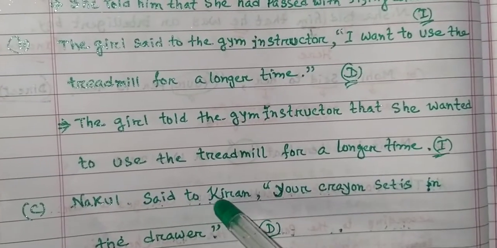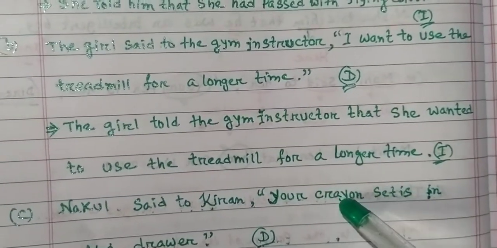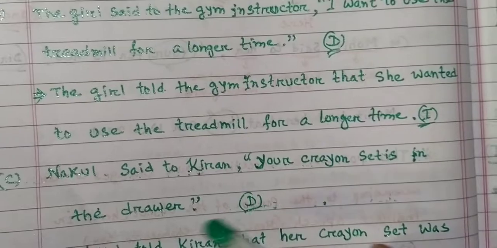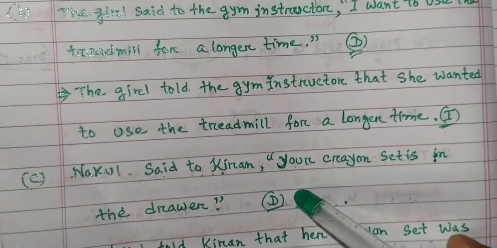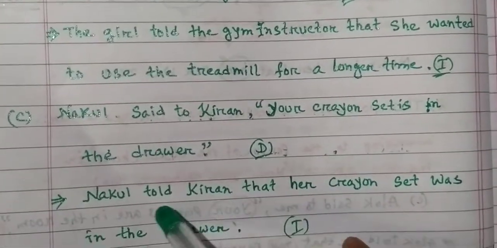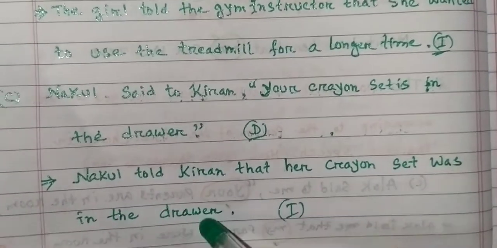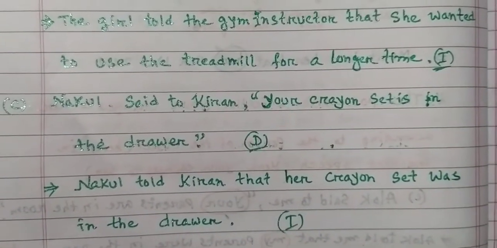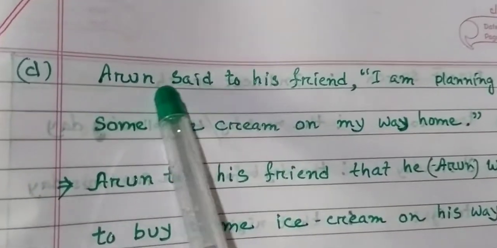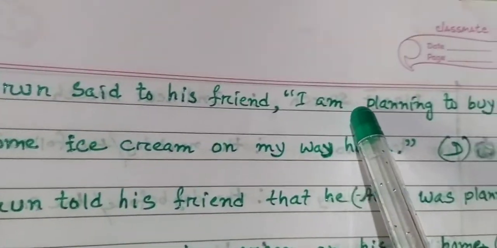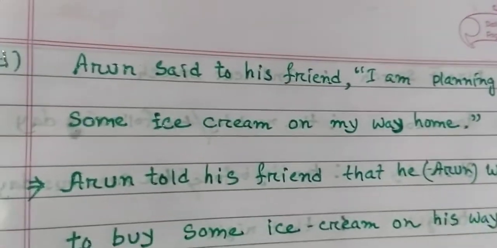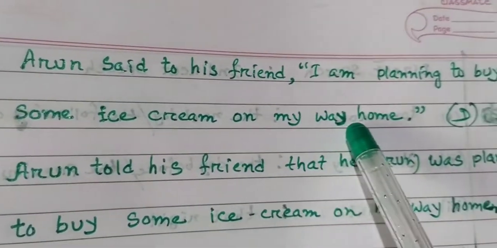Next, number C. Nakul said to Kiran, "Your crayon set is in the drawer." Direct speech. Indirect speech: Nakul told Kiran that her crayon set was in the drawer. Next, number D. Arun said to his friend, "I am planning to buy some ice cream on my way home."